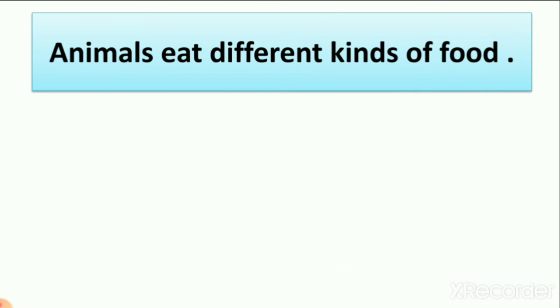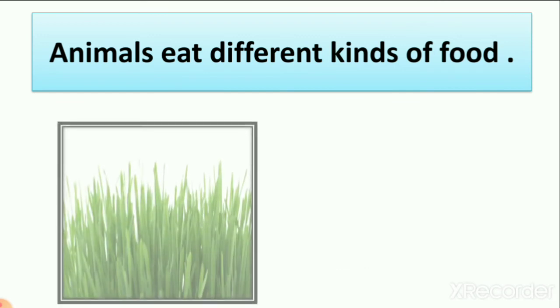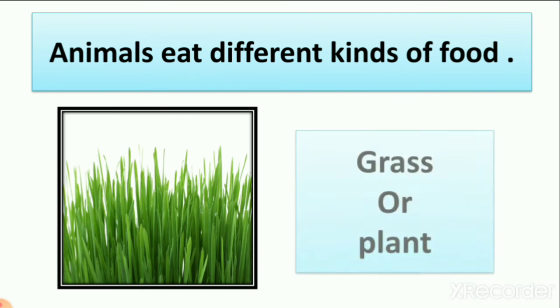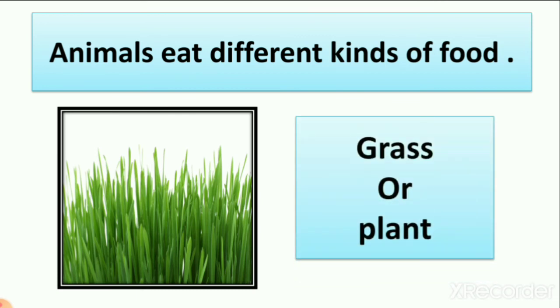Then the other food animals eat. Now you can see here. What is this? Green color? Grass. So we call it grass, and we call it plant also. So some animals eat grass or plants. In this lesson we learn about which animals are eating grass or plants.